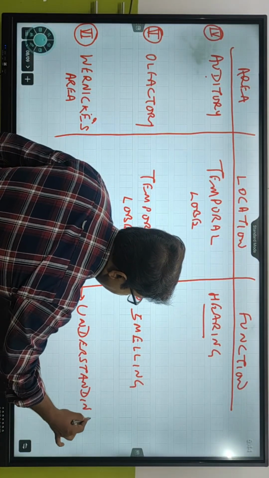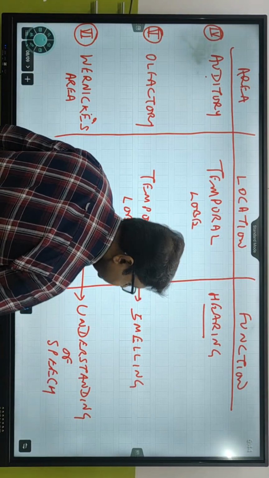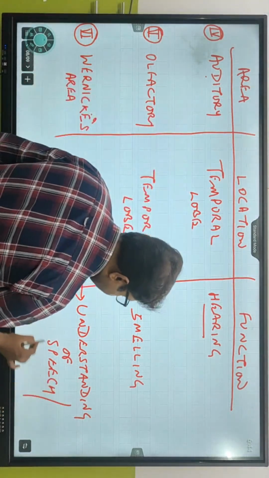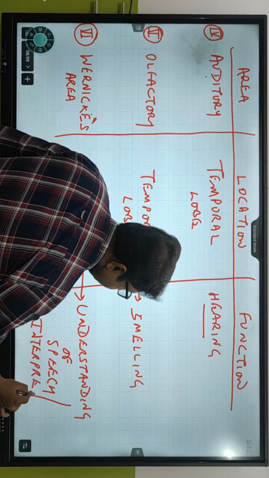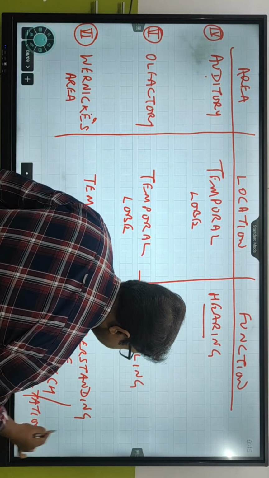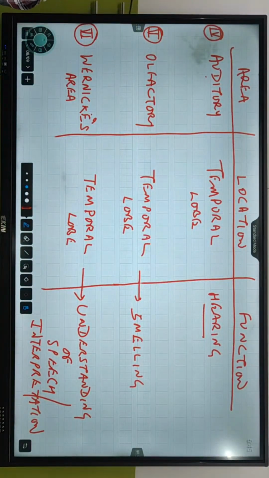Very, very important. Present where? In the temporal region. It is also called interpretation of speech. Is this clear? बोलो समझ में आ रहा है क्या अंकिता? Is this clear बाबू? Great.